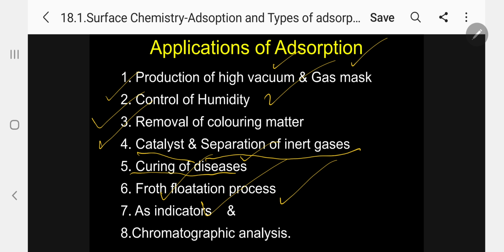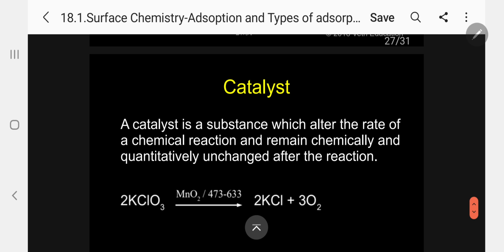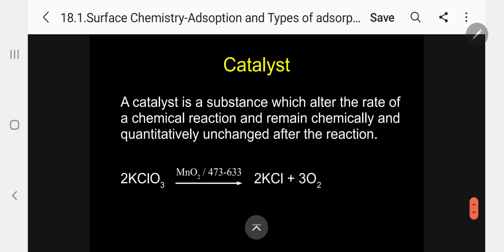There are different types of indicators. Chromatographic analysis, like column chromatography and thin layer chromatography, works based on the principle of adsorption. Please follow. So let me discuss a few things regarding catalysts.